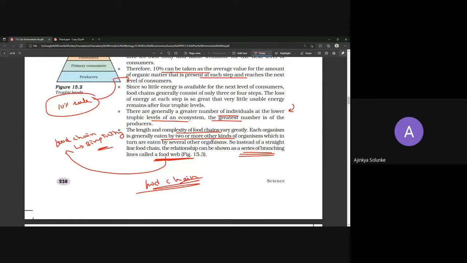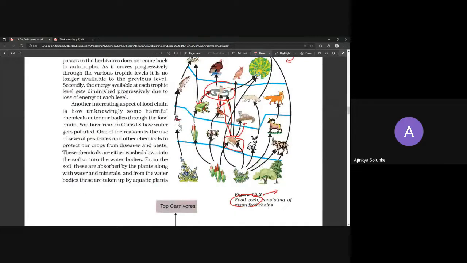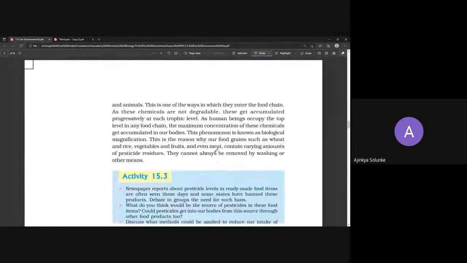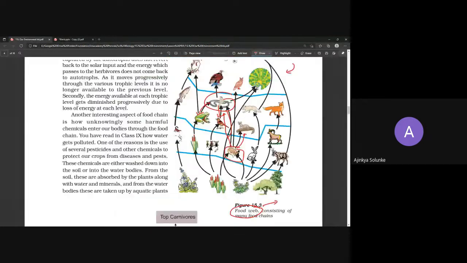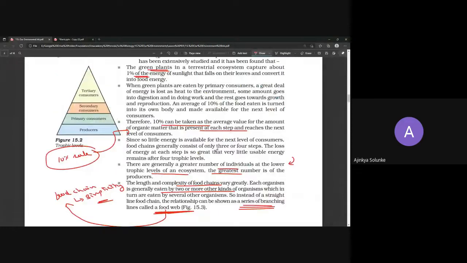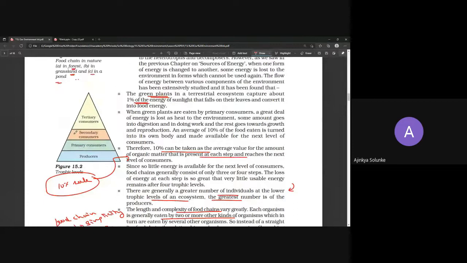Okay. Let me know in the chat box. Will you be able to write at least one food chain? Okay, great, great, great. So that was all for, let's say, today.